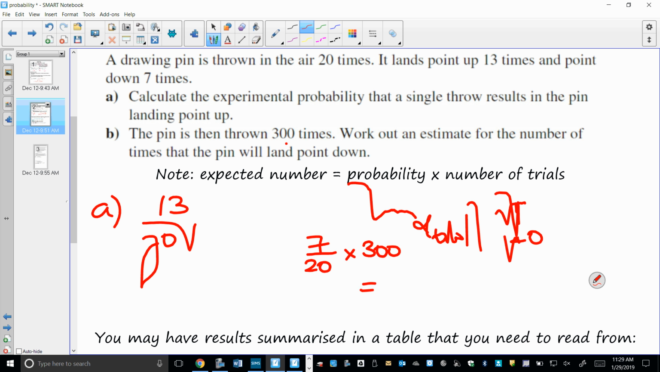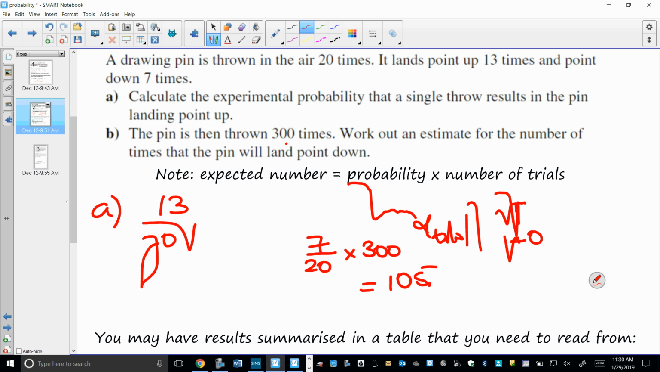Now please note, these answers are just a number of times. It's not a fraction. Several times people will write this number over 300. That's not correct. So our answer is 105 times. We would expect this particular drawing pin to land point down 105 times. Do you understand how that works? So take the probability of the thing you're interested in, and multiply it by how many times you're doing it.